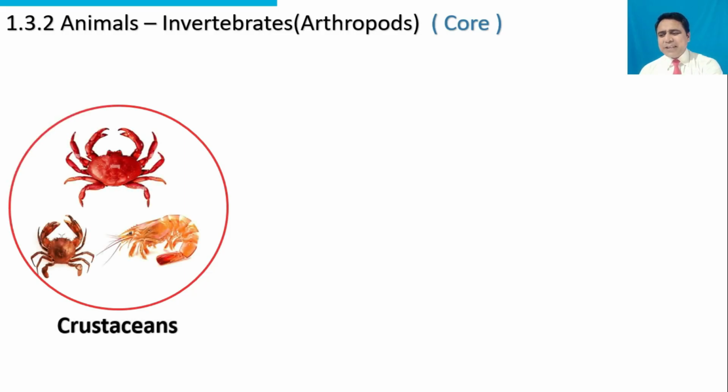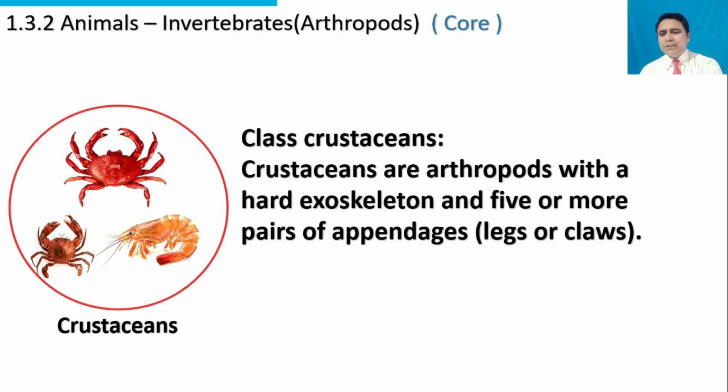Class crustaceans. Class crustaceans are arthropods with a hard exoskeleton and five or more pairs of appendages, legs, or claws.